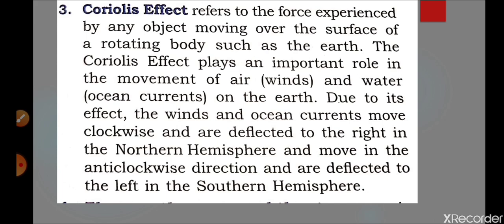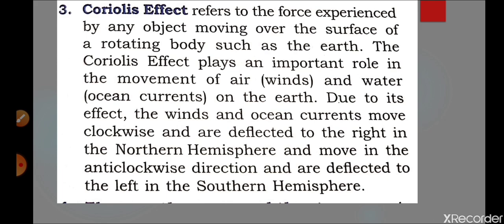The earth is rotating, and any object standing on the earth will face the Coriolis effect, or the forces. If you are in the northern hemisphere, the direction of the winds will be clockwise, and if you are in the southern hemisphere, the direction will be anti-clockwise. We can understand this with the help of the navel also. Suppose this body is the earth and your navel is the equator line, so the upper side will be clockwise and the downside will be anti-clockwise.